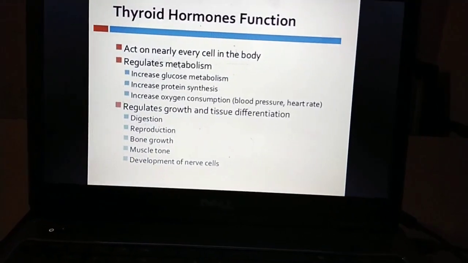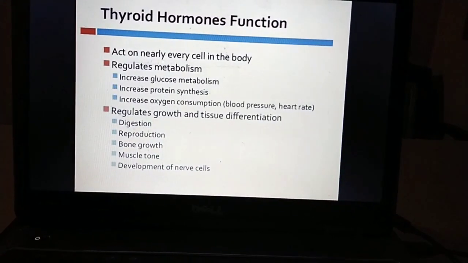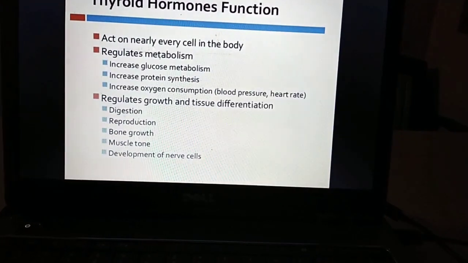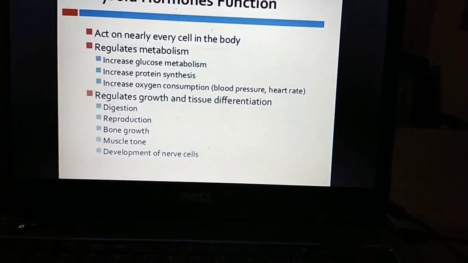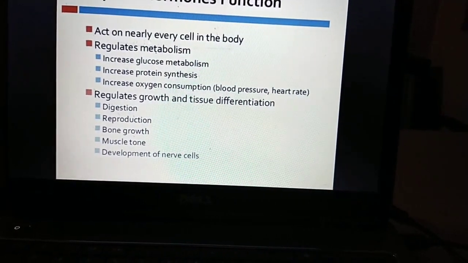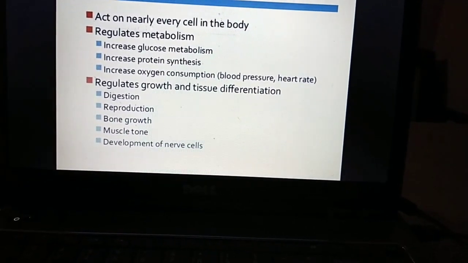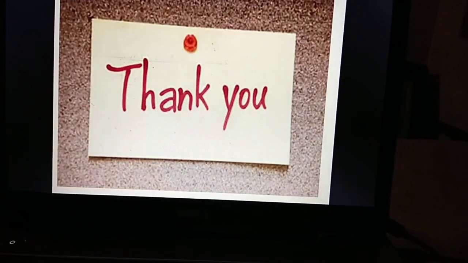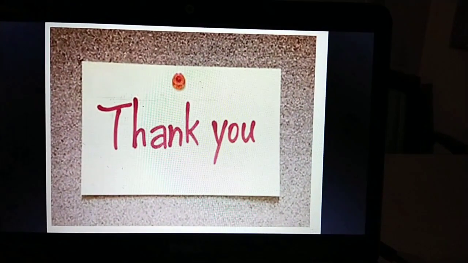The thyroid acts on nearly every cell in the body. It regulates all metabolism. It mainly increases glucose metabolism, increases protein synthesis, increases oxygen consumption, and regulates growth and tissue differentiation, digestion, reproduction, bone growth, muscle tone, and development of nerve cells. Thank you very much. This is about the thyroid gland.